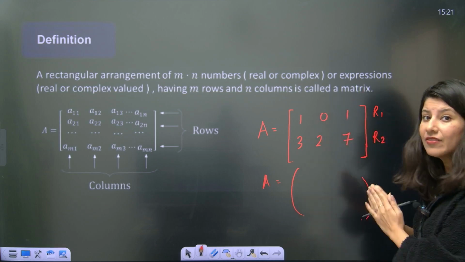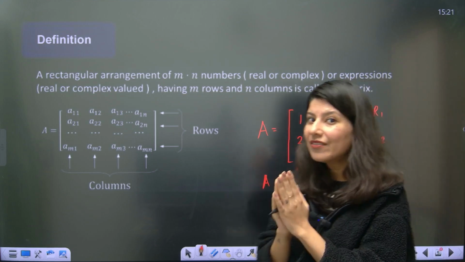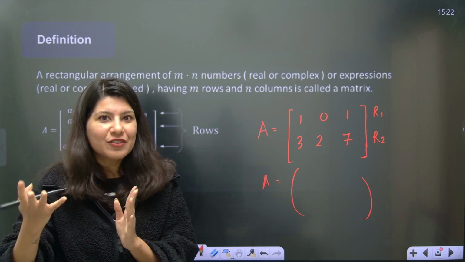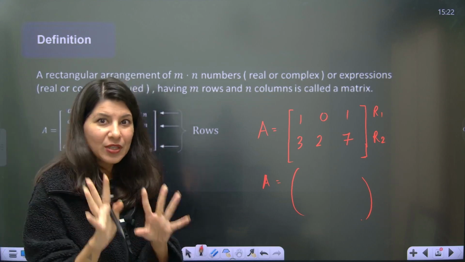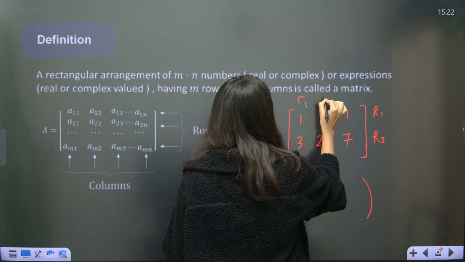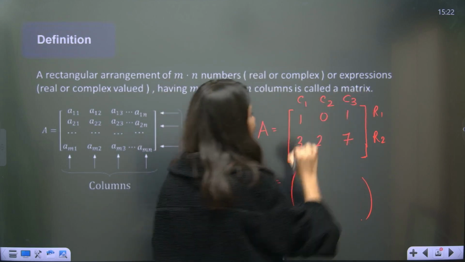The vertical ones you are seeing is column, because I have seen majority of the students have a lot of confusion. What is a row? What is a column? Okay, don't get confused. Horizontal, row. Vertical is column. This is C1, C2, C3. So we can see 3 columns.